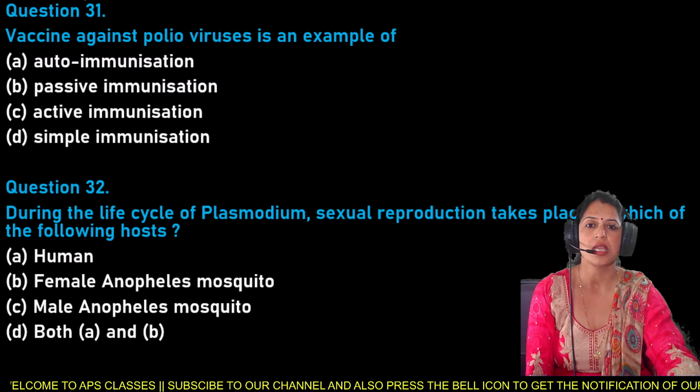So active immunization is the vaccine used against the polio viruses. Here option C is the right answer for question number 31.